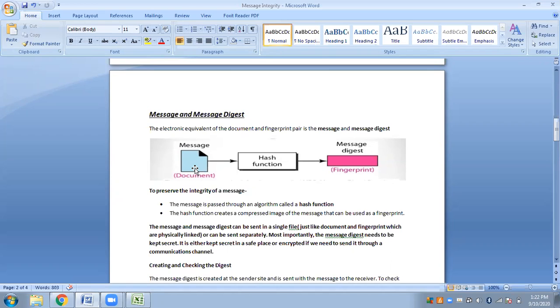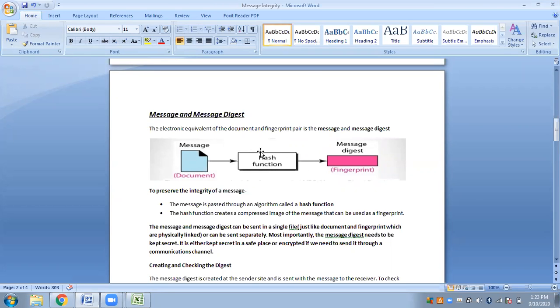Basically, our fingerprint will be replaced by a digest, which we call the message digest. So what is this digest actually? This digest, which is equivalent to the fingerprint, is prepared from the message that you will be sending to the receiver through a hash function. You have to give this message as an input to a hash function. There will be some hash functions, and you just feed this message to the hash function.